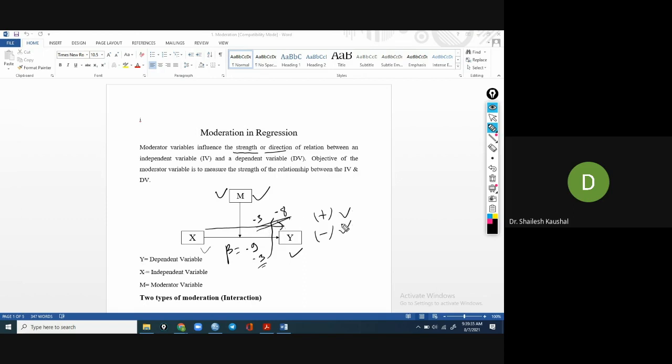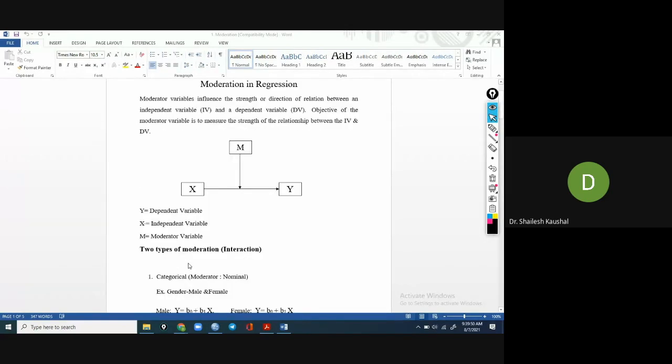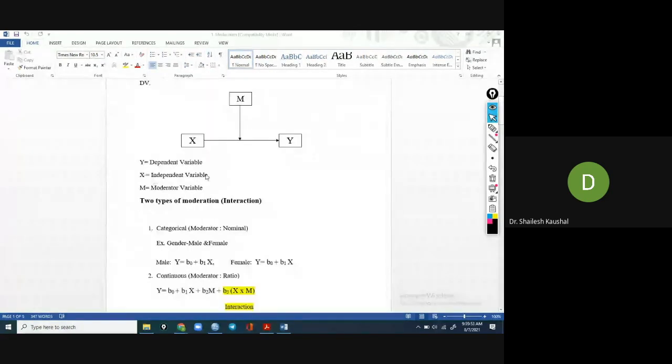Direction means a positive or negative sign. So this is about moderation in regression. Basically, there are three types of variables: y is the dependent variable, x is the independent variable, and m is the moderator variable.